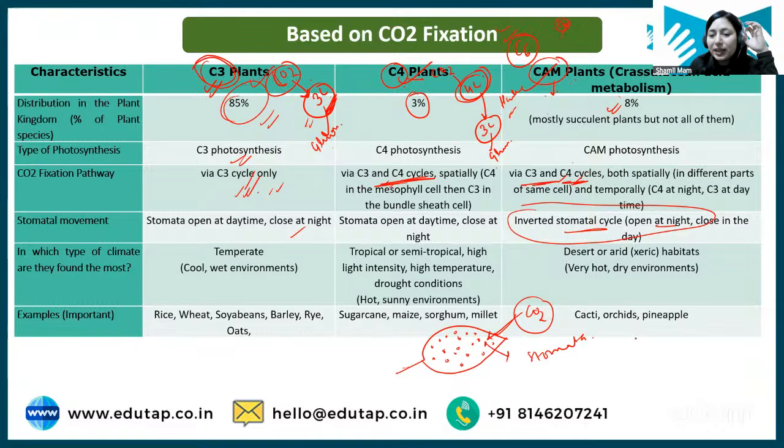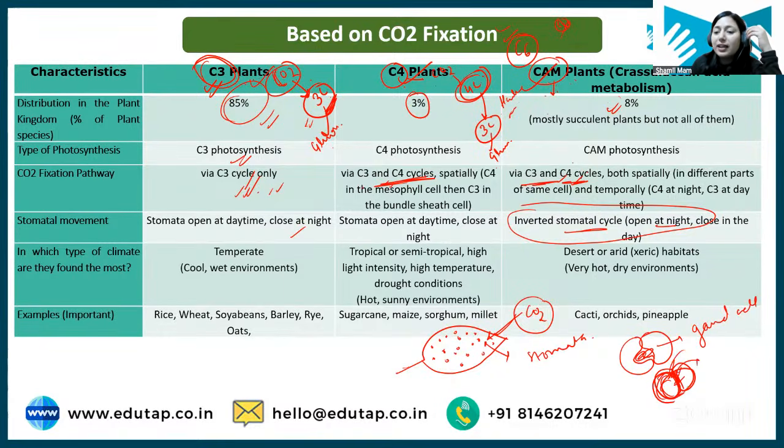Now this stomata, if we see the structure of stomata, it is like this. This opening is surrounded by guard cells. Now these guard cells open and close based on the requirement, right? They can close this pore if temperature is very high and they do not want loss of water.